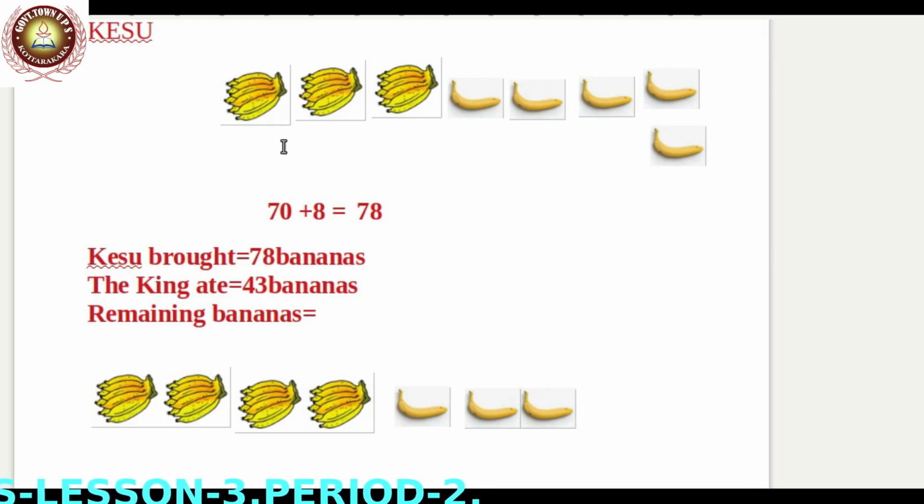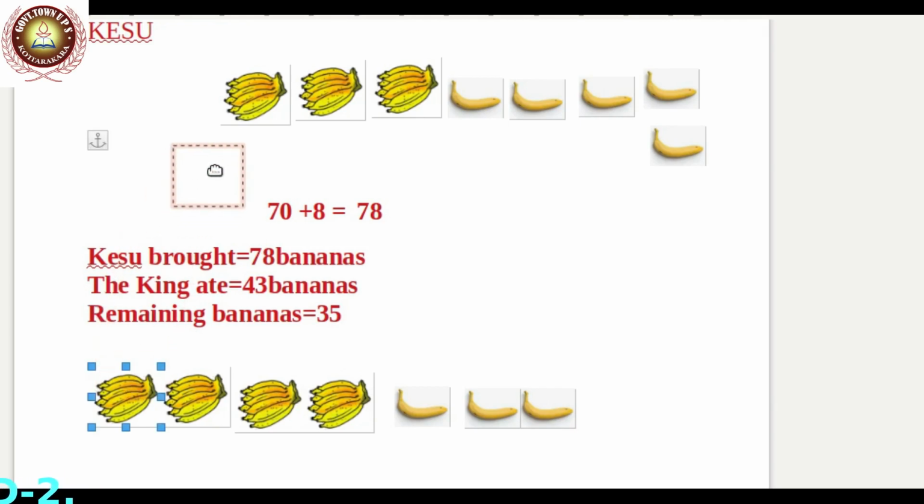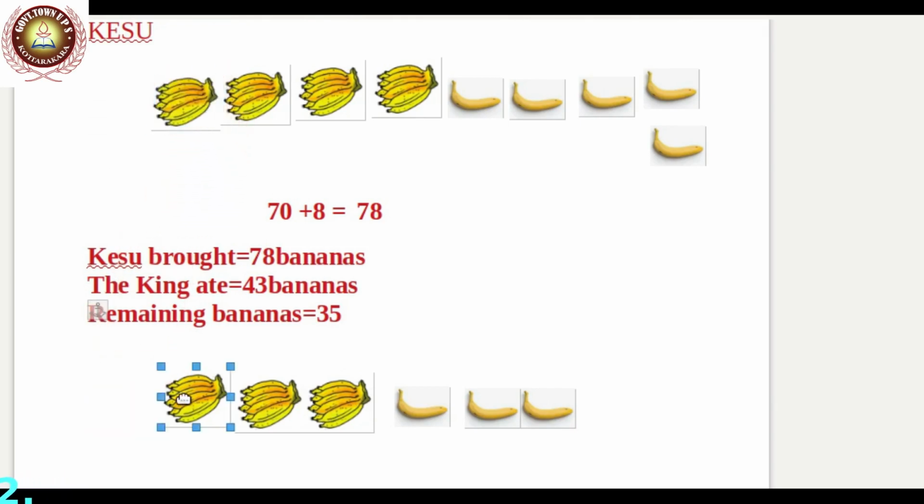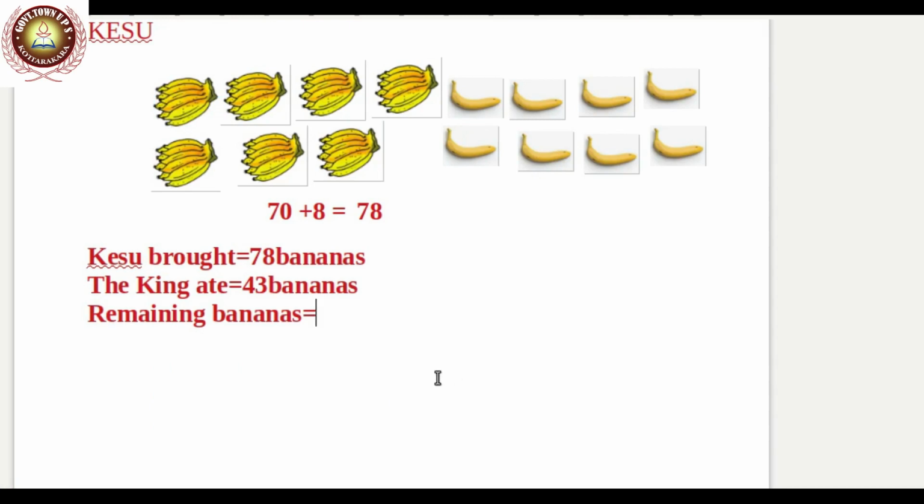The balance bananas are here: 10, 20, 30, 1, 2, 3, 4, 5. 30 plus 5 is equal to 35. We can find this answer in another way. How do we find the remaining bananas? The total bananas Keshu brought is 78.